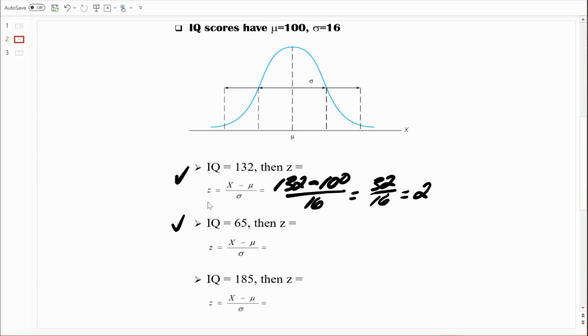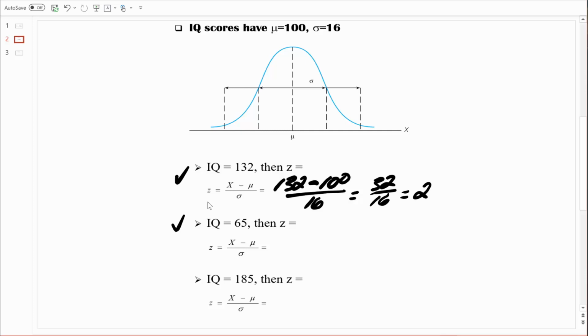An IQ score of 65. 65 is clearly less than 100, so we should end up with a z-score that is negative. And 65 is a pretty low IQ, so we should end up with a pretty large negative number. And remember, at least in my mind, z-scores are starting to get pretty large once they pass a value of 2 or negative 2. So I always think it's smart to predict what you're going to find before you compute it, because if your answer is consistent with what you predicted, you're probably thinking about it correctly. You're probably computing it correctly.